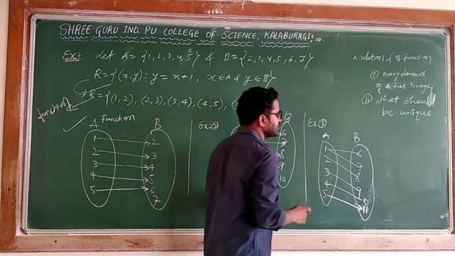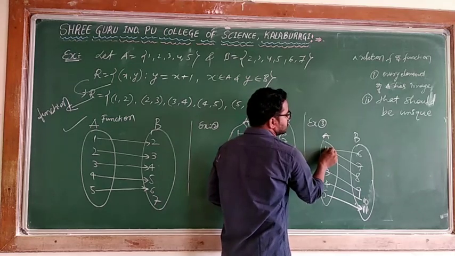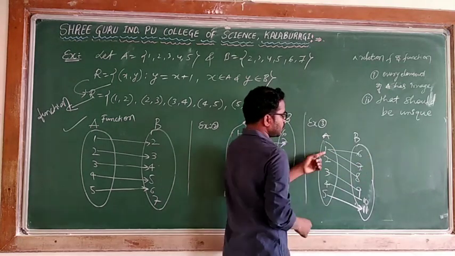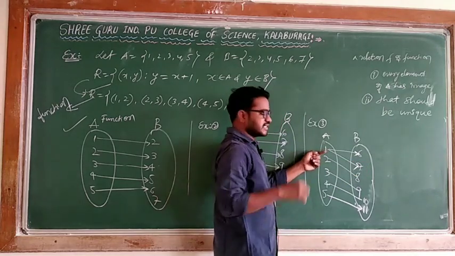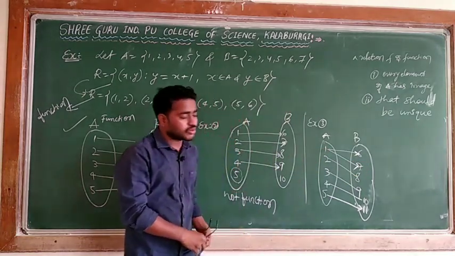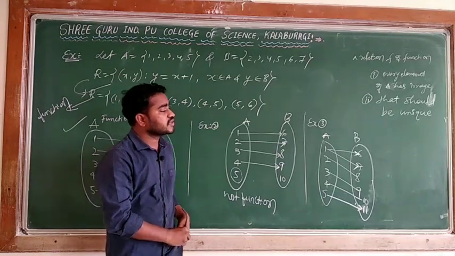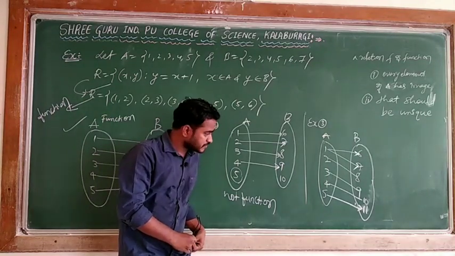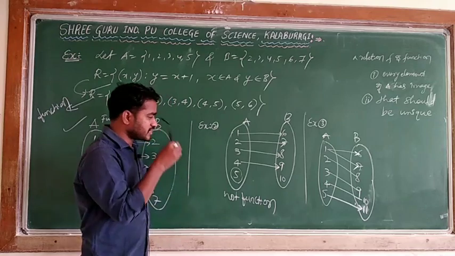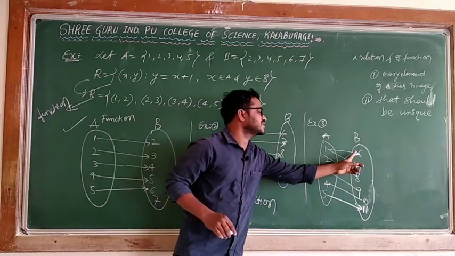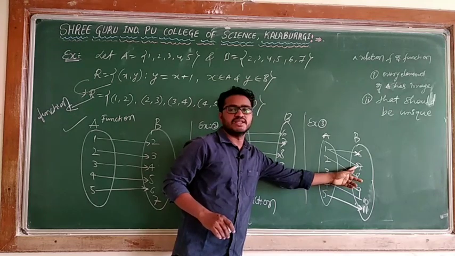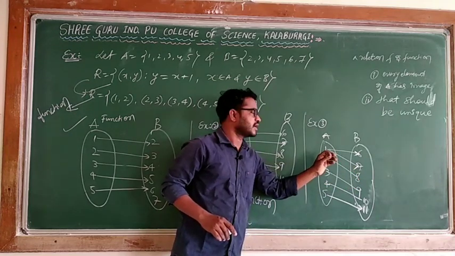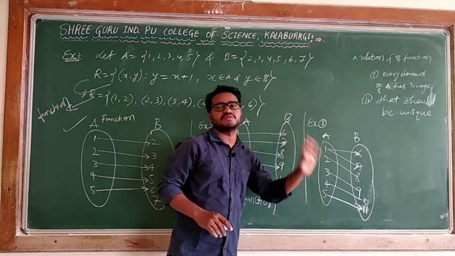But the problem is that 1 has 2 images, 6 and 7. 1 is connected to 6 as well as 7. Does it have only one image or more than one image? Definitely you can say more than one image here, because 1 has 2 images, 6 and 7. So when one number has 2 images, that is not a function.